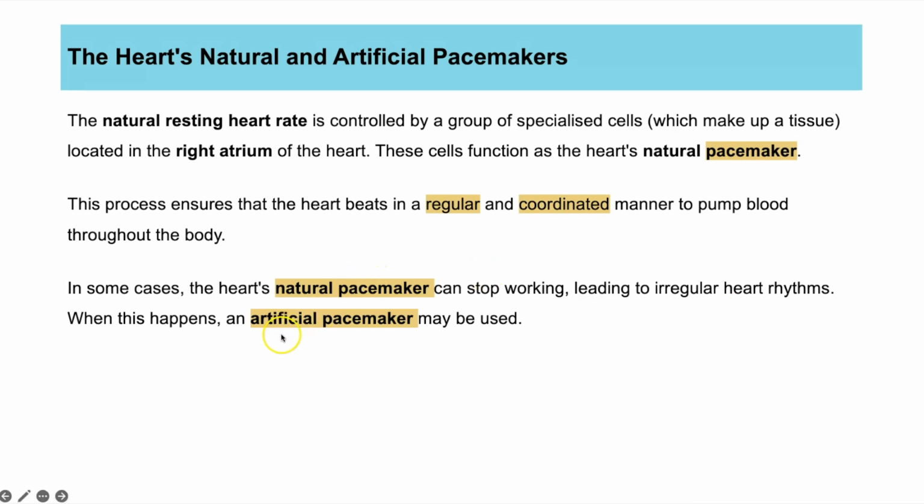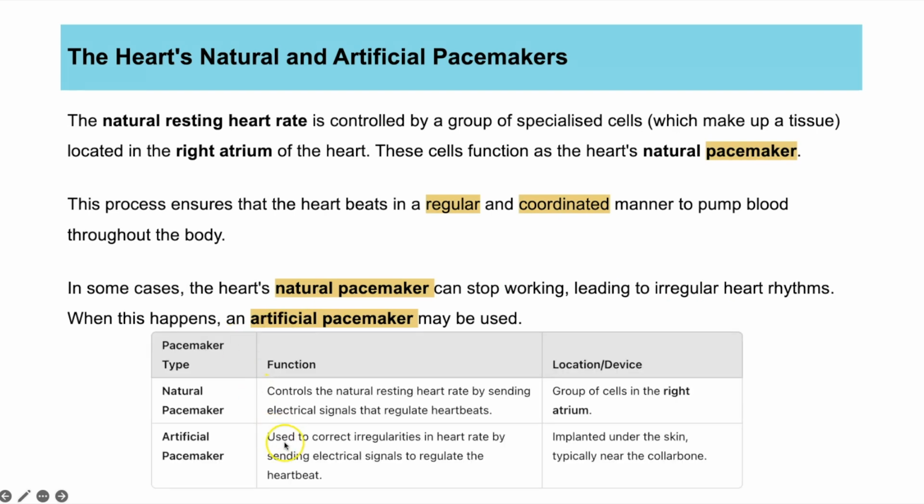So when this happens, you can use an artificial pacemaker. So an artificial pacemaker, this is going to be implanted just under the skin, usually around your neck, at your collarbone, and then you just have a little cable that goes through blood vessels to reach the heart. And the artificial pacemaker will release that wave of electricity instead, and that will now be what is controlling your heart rate. So that would be the solution or the treatment if your natural pacemaker cells weren't working correctly anymore.